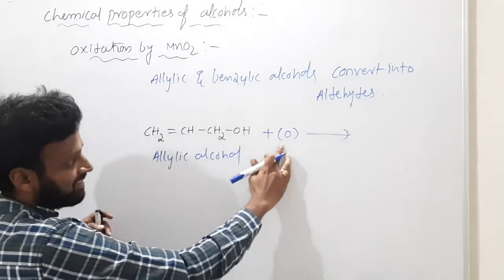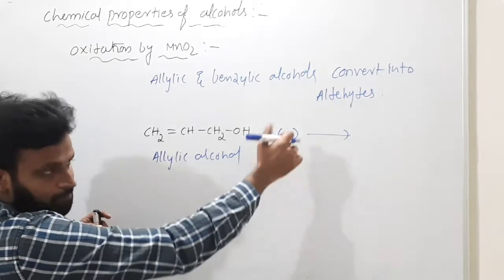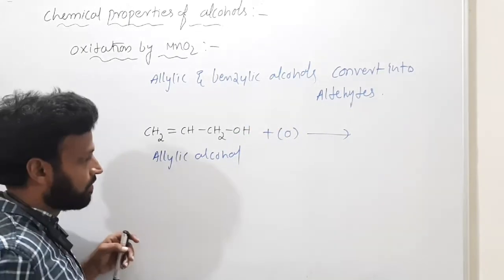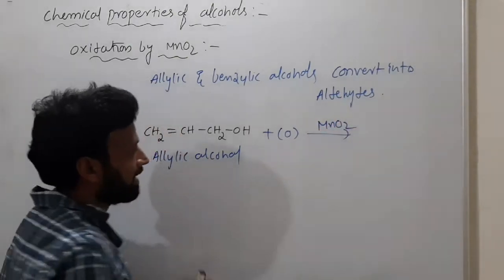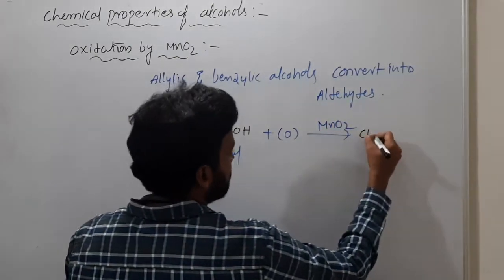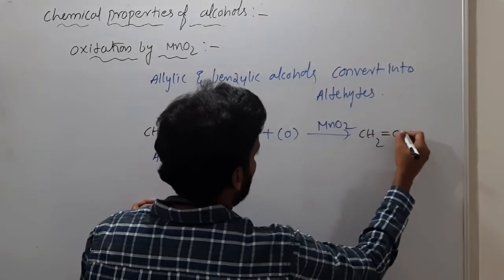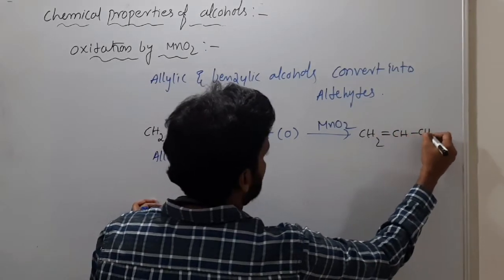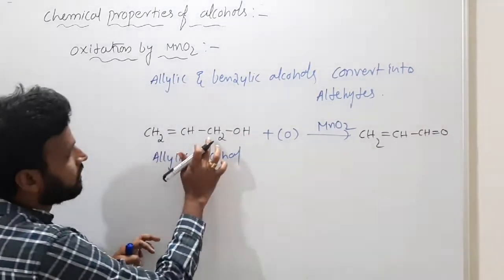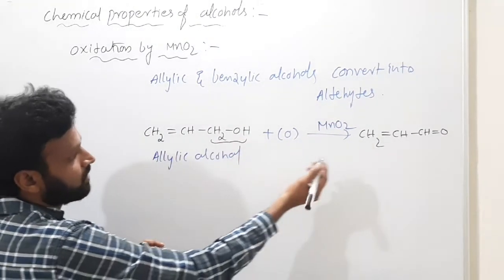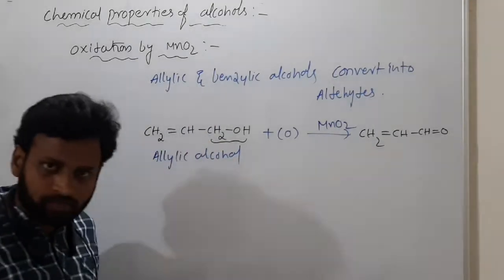What is the meaning of this? Nascent oxygen. Oxygen will be written in brackets like that. So if I use MnO2, manganese dioxide, then you will get CH2 double bond CH and CH double bond O like this. So what happens here? CH2OH converted to CHO.